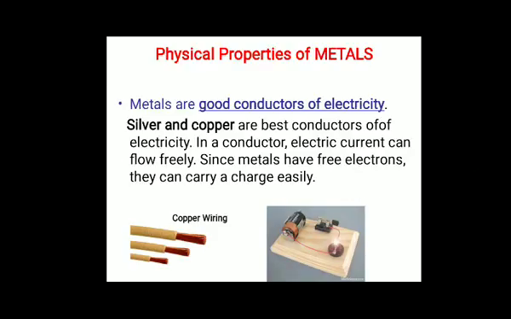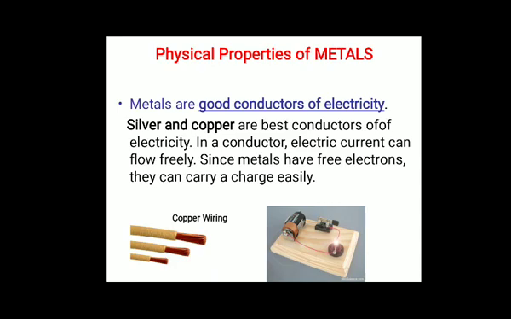Next physical property is good conductor of electricity. Like heat, those substances which allow electricity to pass through them are known as good conductors of electricity. In a conductor, electric current can flow very freely because of free electrons. As you know, metals have free electrons, and metals tend to lose electrons as well.